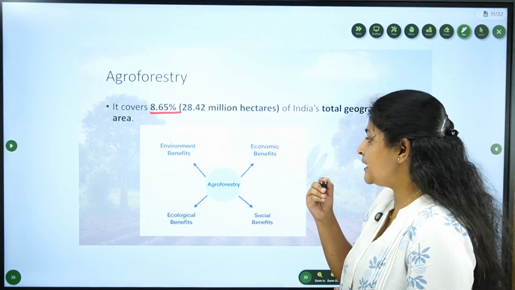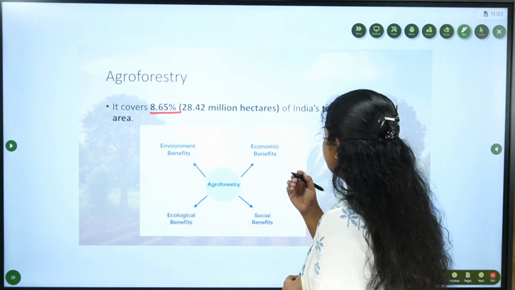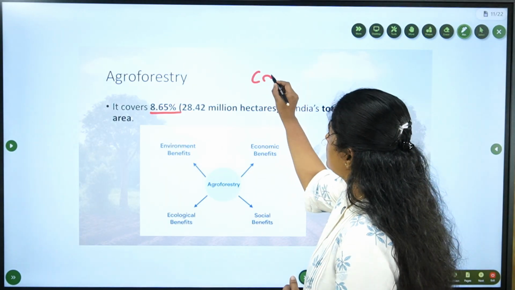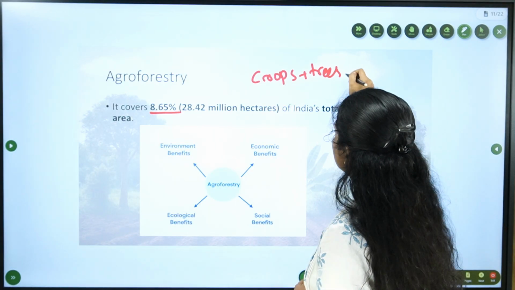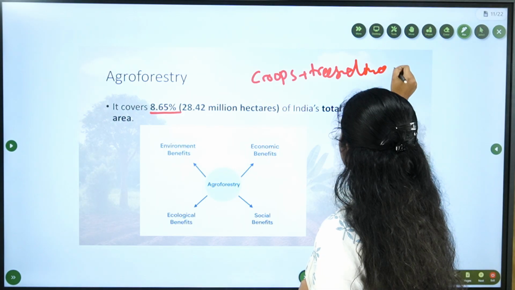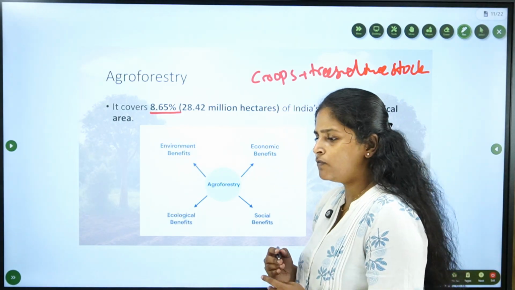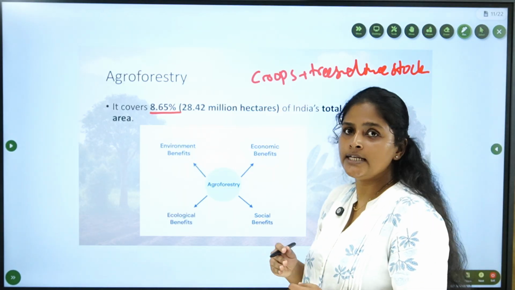Now, what are the benefits of this agroforestry? Firstly, since we are integrating crops with the trees and livestock, even if any one component fails, the other two will bear the income, right?